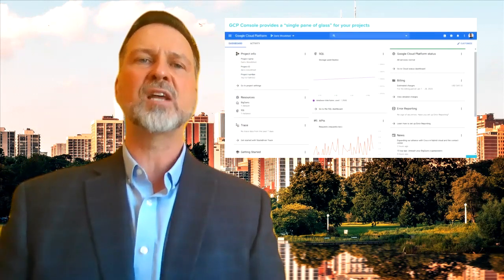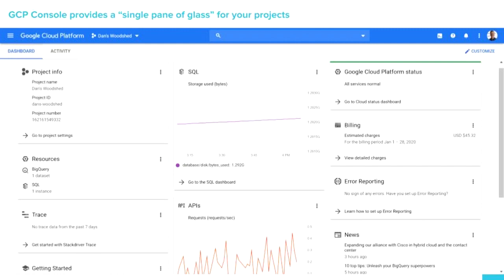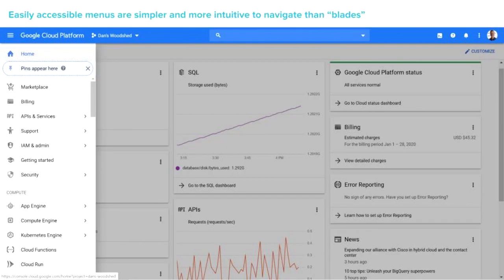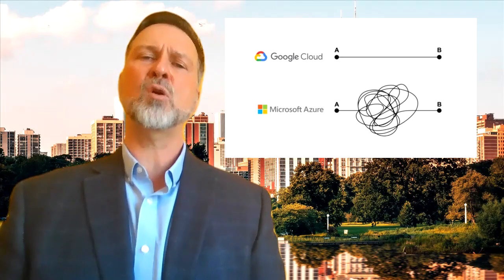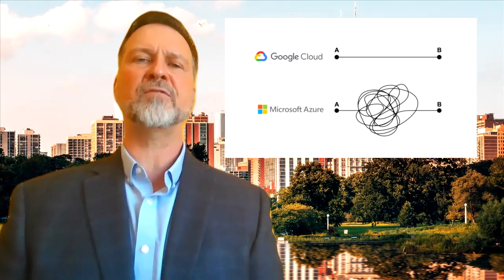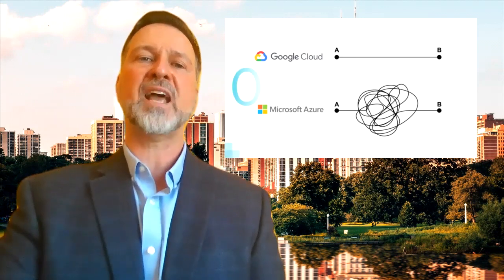GCP, by contrast, provides a single pane of glass for your projects. You can configure the dashboard and see all your infrastructure and services at a glance. If you want to add a new service or resource to your infrastructure, when you click the menu, you'll notice that the main screen darkens a bit to make it easy to keep your attention in the right place. It's a very simple design, but it's much more elegant and easy to use. In a nutshell, there are a number of ways to get from point A to point B, but I think most of us would agree that a straight line is the most efficient and the quickest way to accomplish your tasks. Now let's talk about innovation.